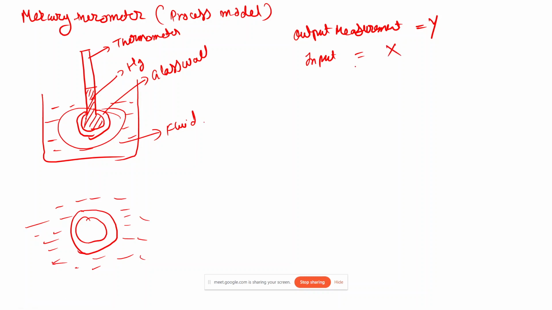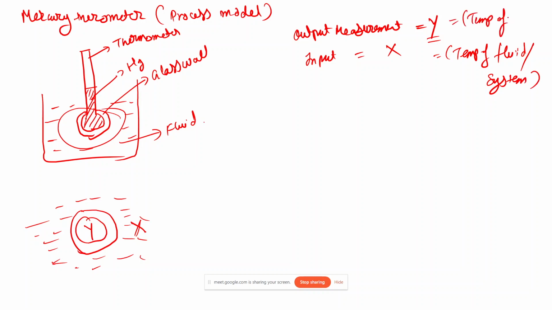In this case, we are measuring the temperature of any kind of system by using the thermometer, so that is my output. The temperature of the mercury, that is the temperature shown by the thermometer, we are denoting by Y. The outside, that is the fluid, will be my X. So X is my process variable or the input. X is the temperature of the fluid or system, and Y is the temperature of the thermometer or mercury, that is the temperature measured.